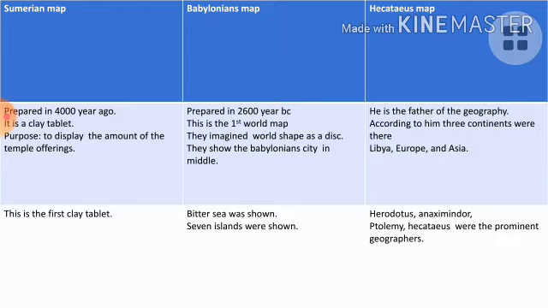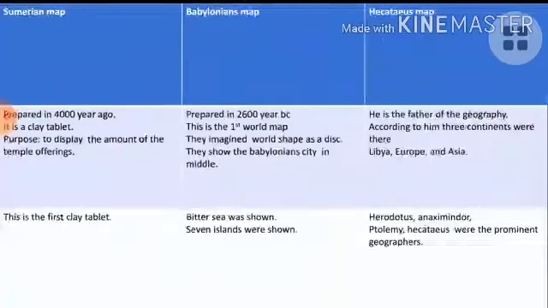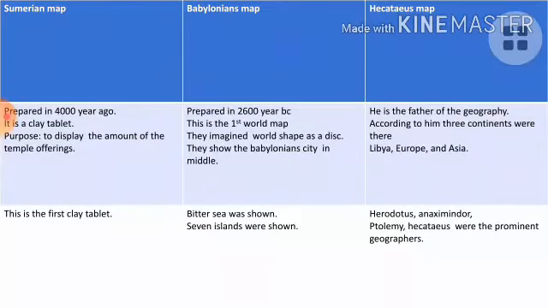Now this table explains about the different map makers: the Sumerian map, the Babylonian map, and the Hecataeus map. Now focus on the Sumerian map, especially. In which period was it prepared? 4,000 years ago it was prepared. Only 4,000 years before.